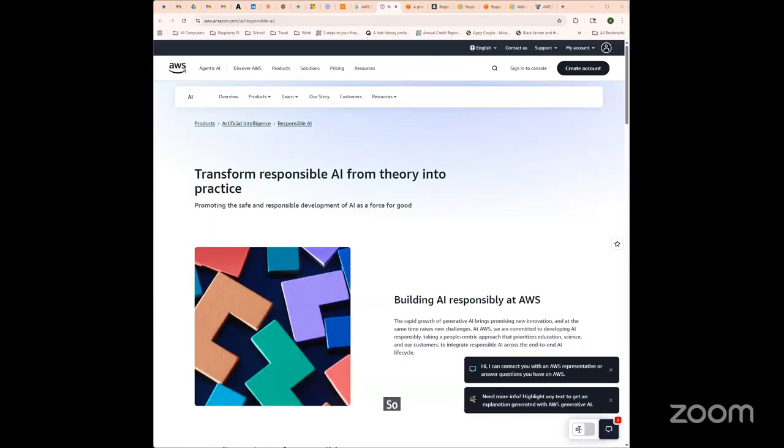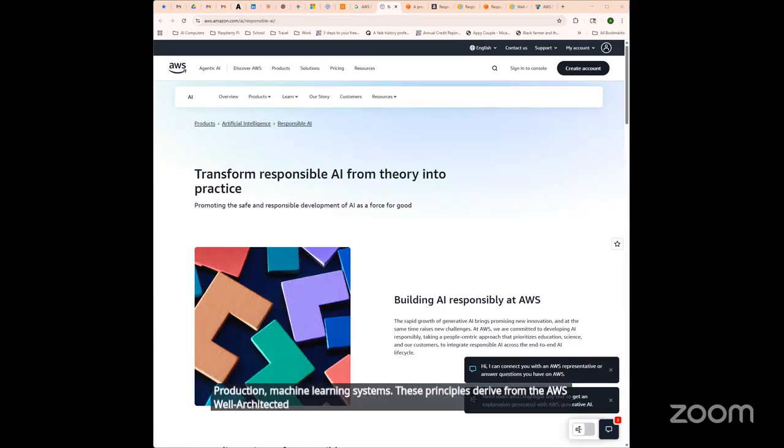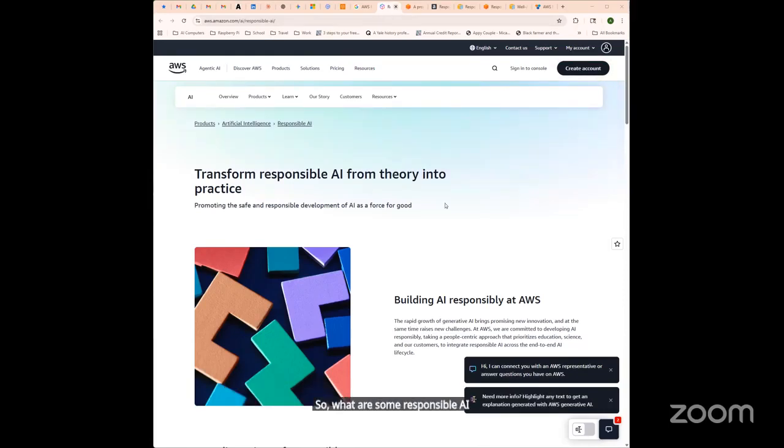So, AWS tests understanding of how services integrate for production machine learning systems. These principles derive from the AWS Well-Architected Machine Learning Lens, unifying knowledge across AWS machine learning services in a cohesive design thinking essential for production deployment. So, what are some responsible AI principles?